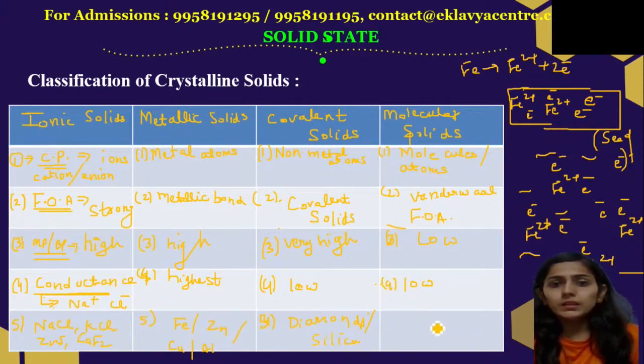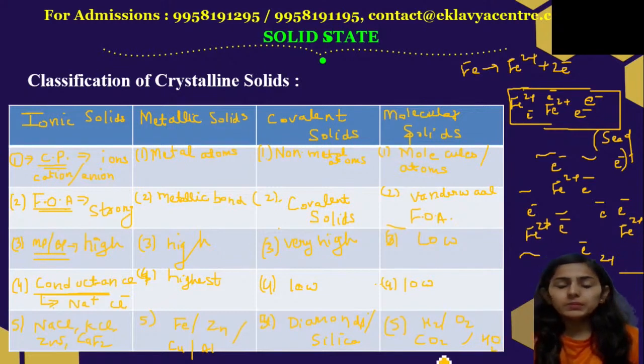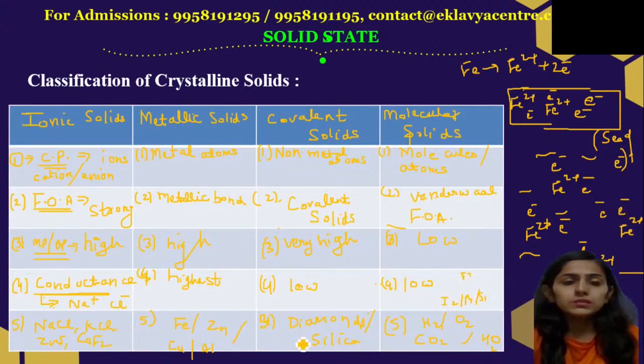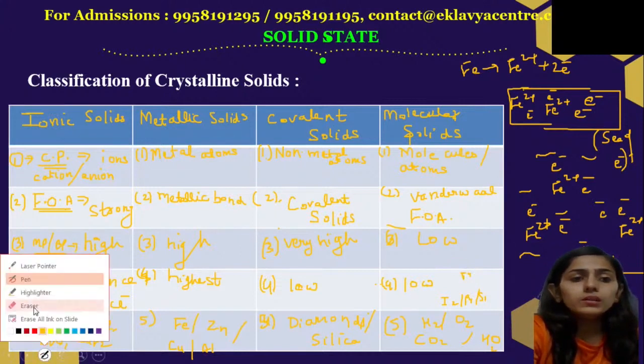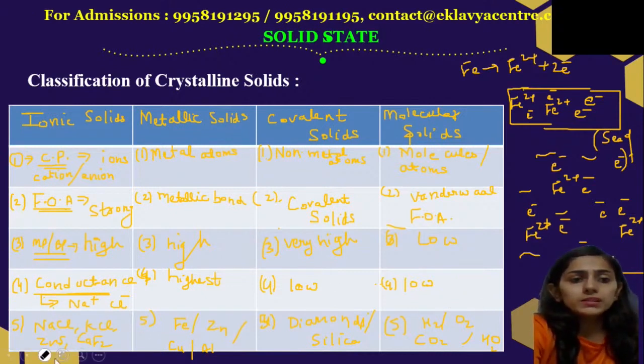Next we have H2, O2, CO2, water, HF, I2, P4, S8. These are all the examples of molecular solids, right? I hope this much is clear to you.